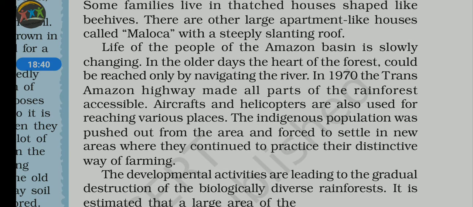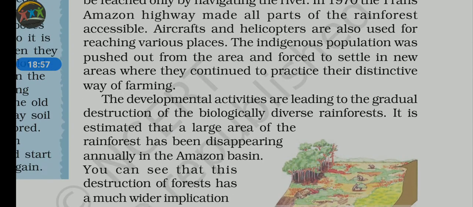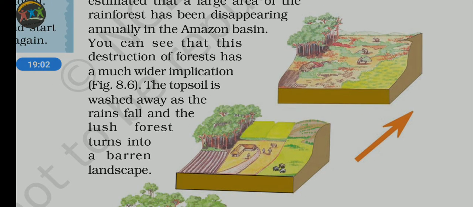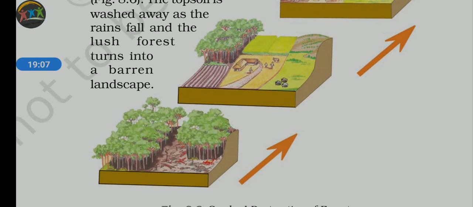Still now the maximum part of the Amazon is covered with a thick forest cover, but life is changing day by day. Why? Due to industrialization and deforestation, the Amazon is shrinking day by day. You can also see this picture, that previously what was the forest cover has now reduced. Now there is the problem of land degradation. Why? Previously there were very few human activities found in this region.